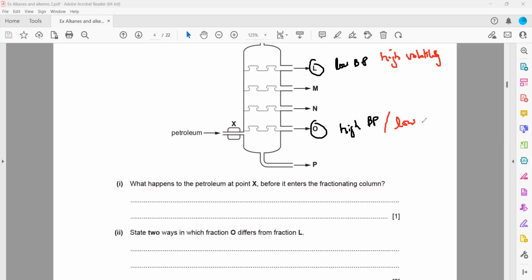This will have low volatility. O also has higher viscosity. O will have high viscosity, like thick or viscous. L will have low viscosity. O will have more carbon atoms, while L will have few carbon atoms.